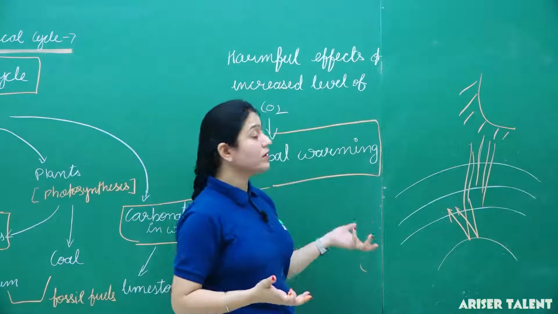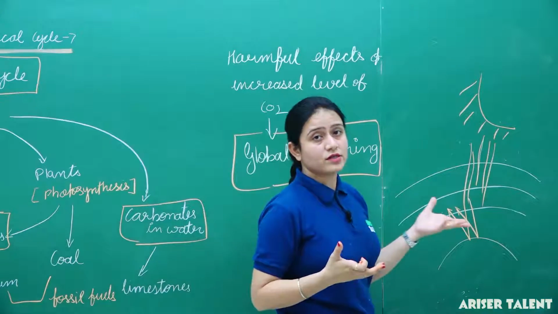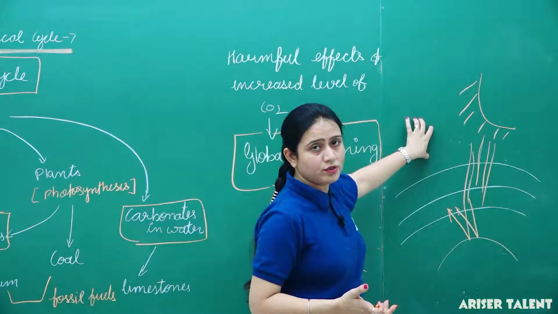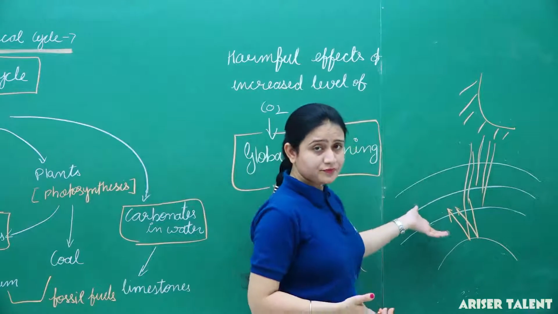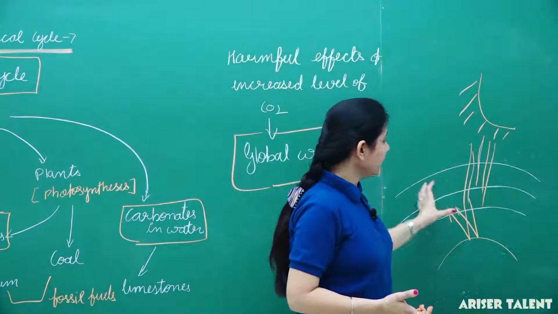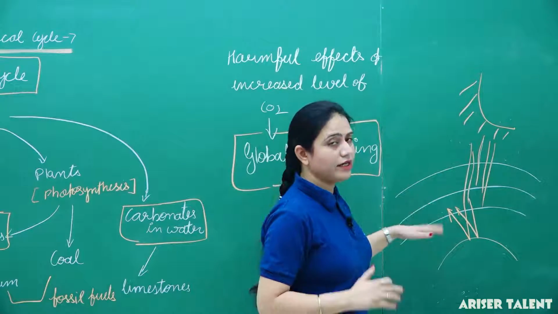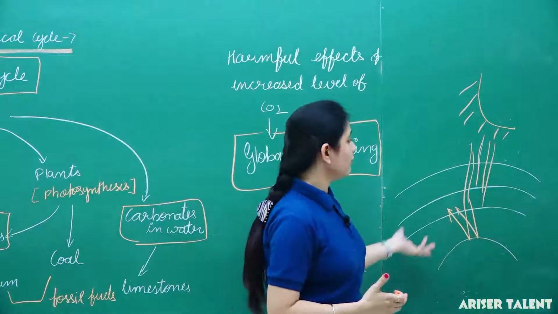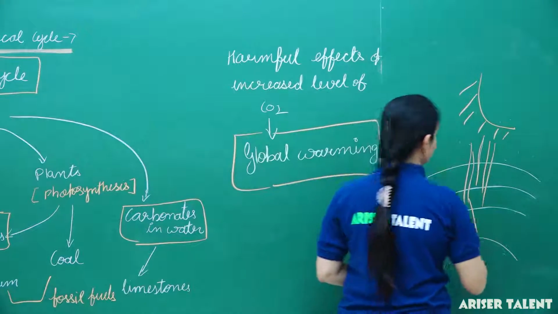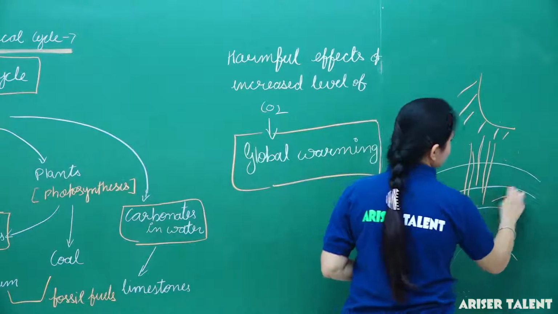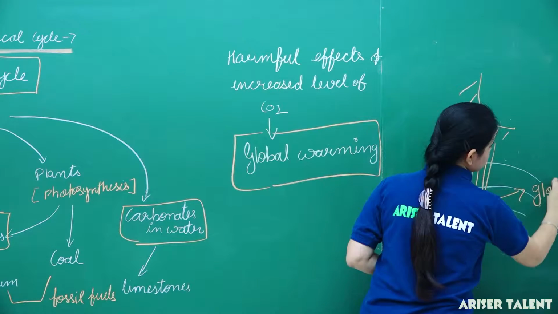But once the amount of carbon dioxide increases, it does not allow the heat to escape into space, and it increases the amount of heat inside the atmosphere and the temperature of the atmosphere, thus causing global warming.